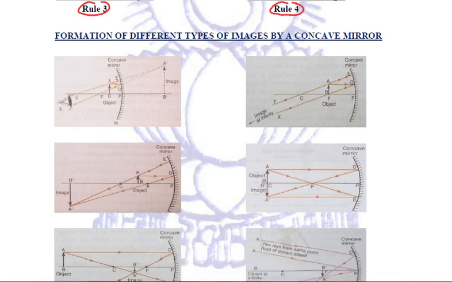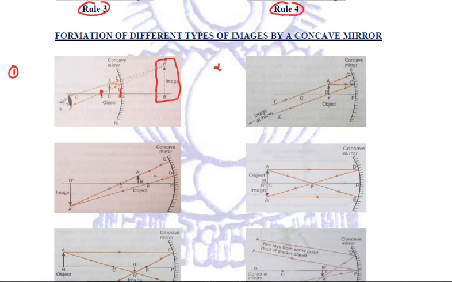Now, we have already studied these ray diagrams. Let us try to relate. The first position is when the object is placed between pole and the focus. In that case, we will see that the image which is formed, it will be behind the mirror. This image will be virtual image, erect image, and it will be enlarged or magnified image, right?